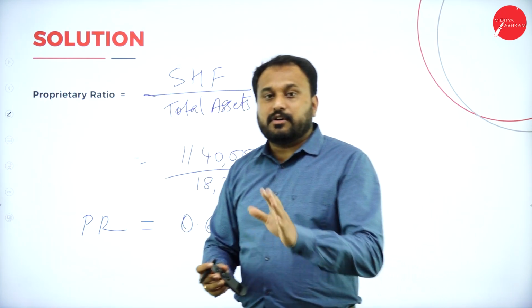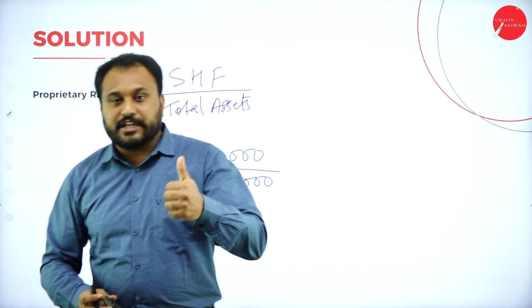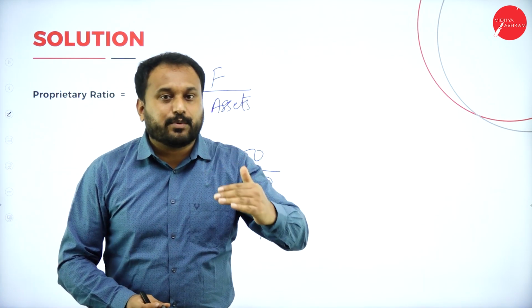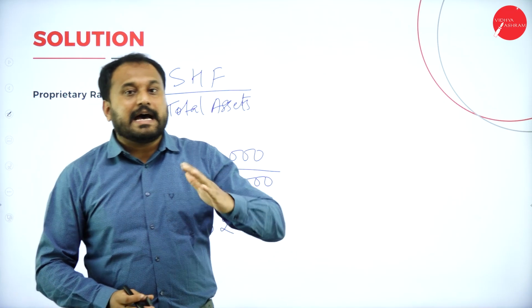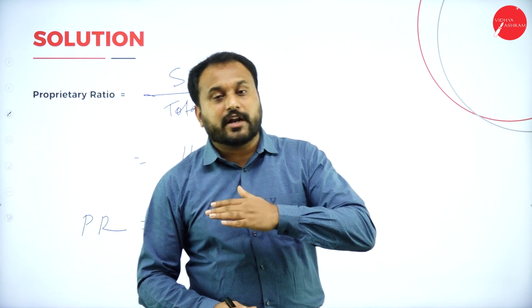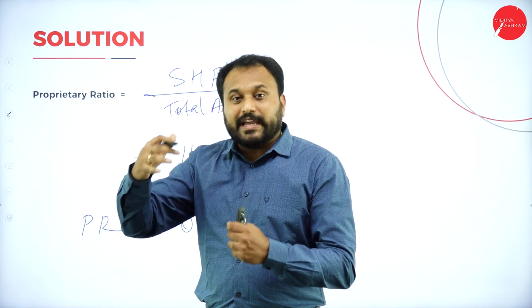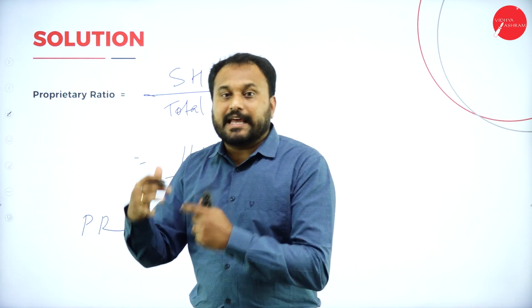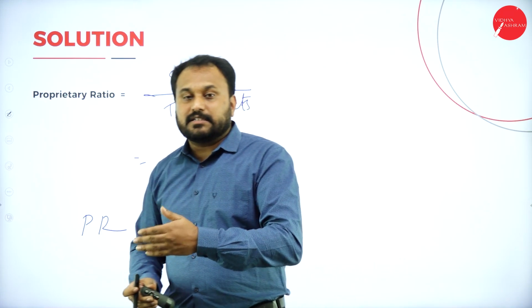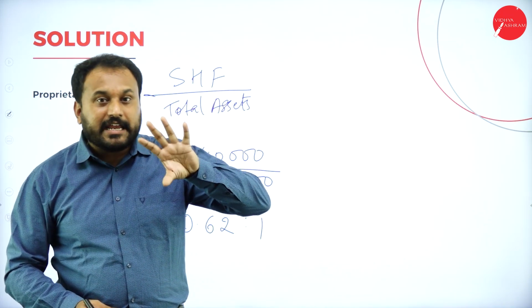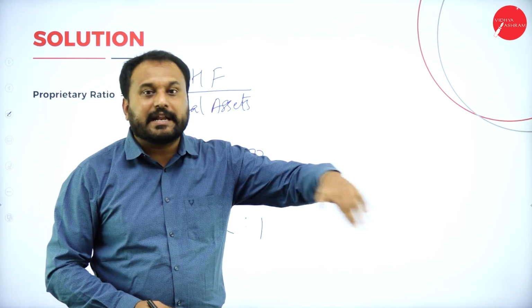Remember the formula. The formula is very simple. Quick ratio is quick asset divided by quick liability. Next we have acid test liquidity ratio, or you can actually call it quick ratio also. That is quick asset divided by quick liability. Now how will you go with quick liability? Current liability minus any kind of overdraft, if given, you subtract that.